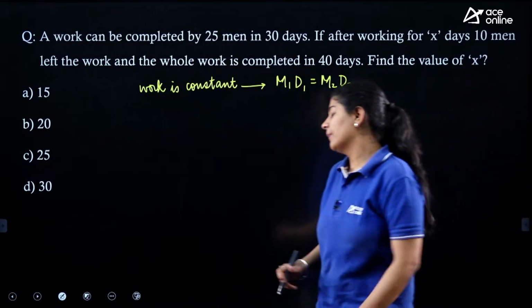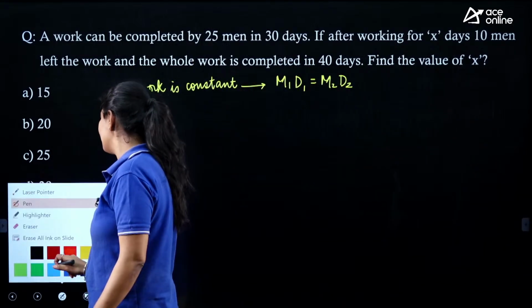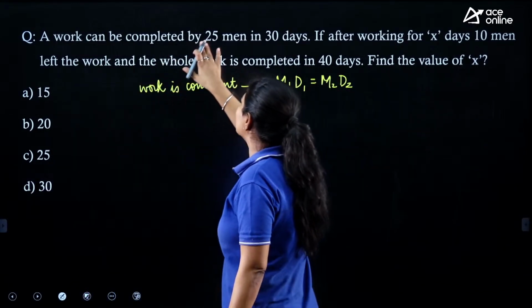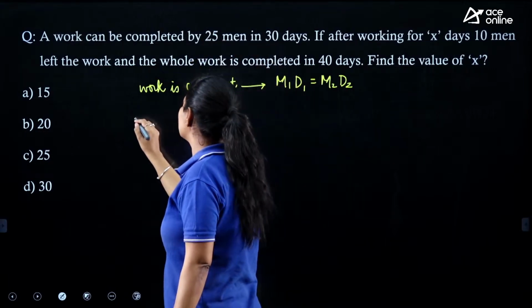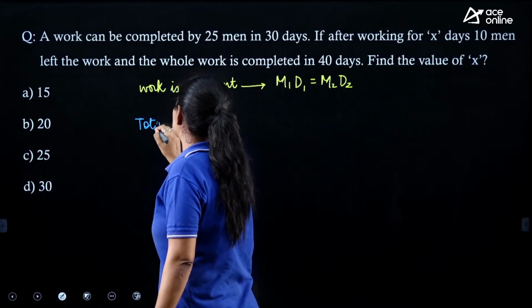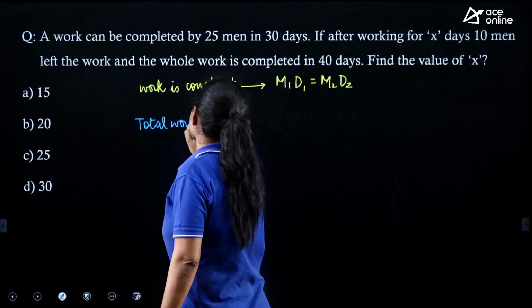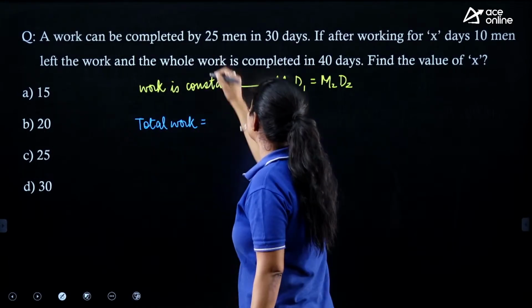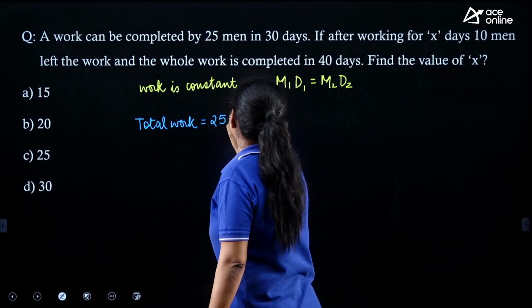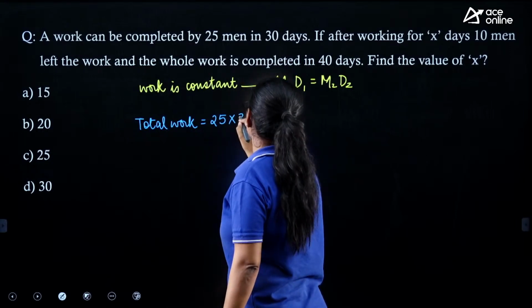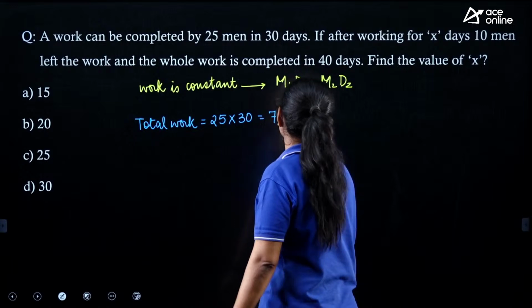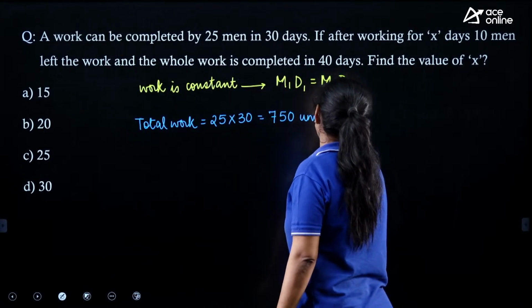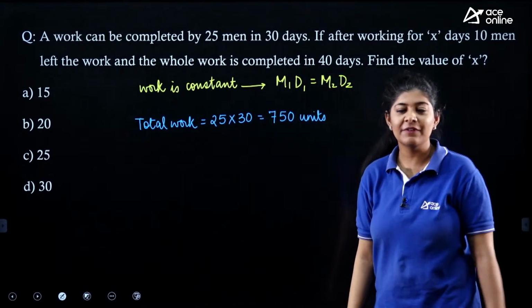Let's see. Okay. So the question is very simple. The question is saying that a work can be completed by 25 men in 30 days. So you can simply find out the total work that we need to complete. Total work is the number of men multiplied by the number of days required by them, and the answer that we are getting over here is 750 units.